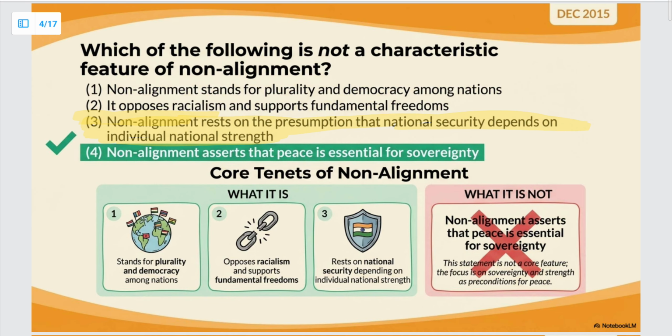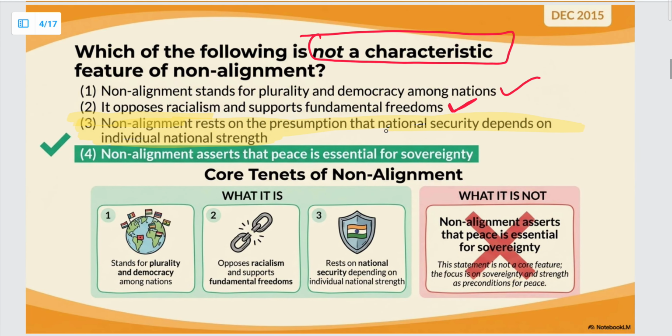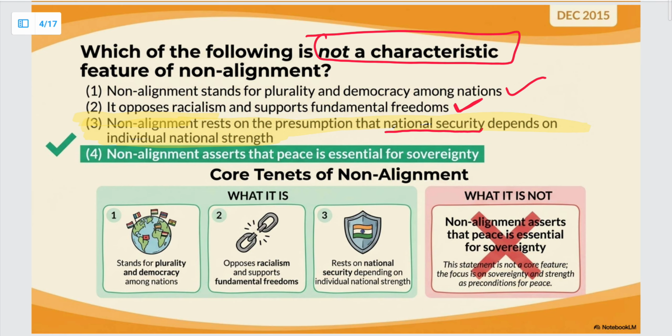Which of the following is not a characteristic feature of non-alignment? So I'll just read the statements. Non-alignment stands for plurality and democracy amongst nations. तो ये सही है, हमें not a characteristic बताना है. Next, it opposes racialism and supports fundamental freedoms. This is also correct.